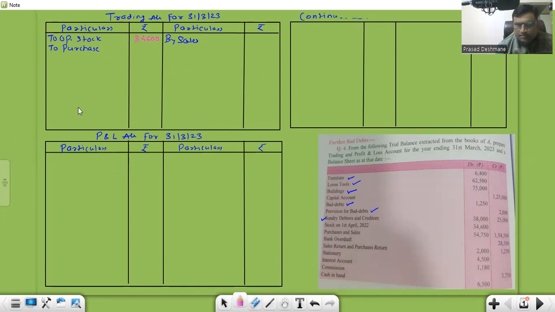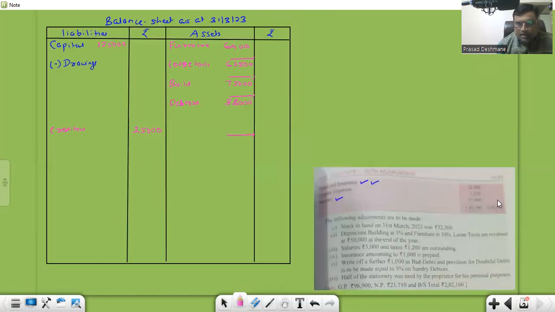Then we have our purchases. Check, do we have returns? Yes, we have returns, so we'll write this inside, 54,750. And sales is 1,54,500, correct? Returns, see, this is purchase and this is sales. Next we have a bank overdraft, 28,500. Bank overdraft is given on the credit side. Is it income or liability? Bank overdraft is a liability, right? Bank OD is 28,500.